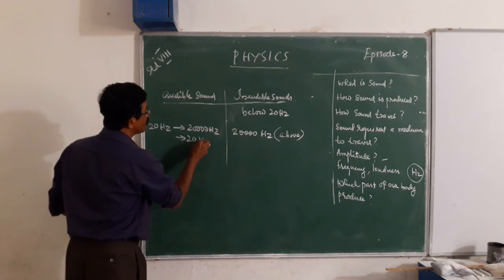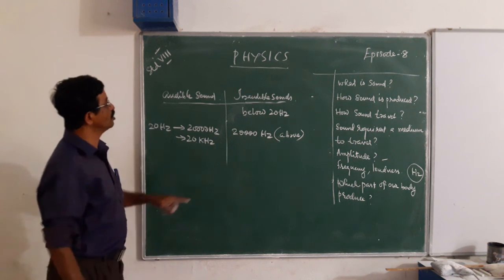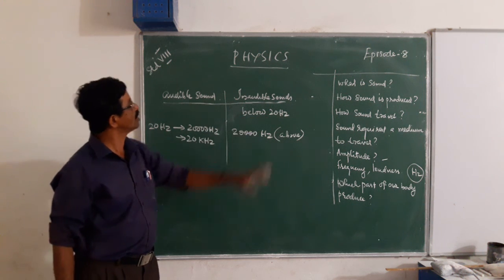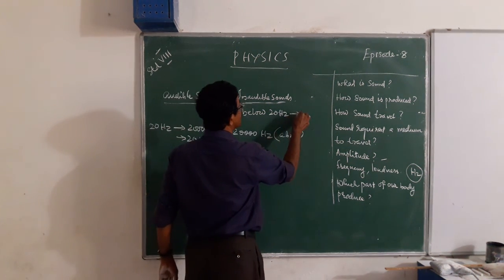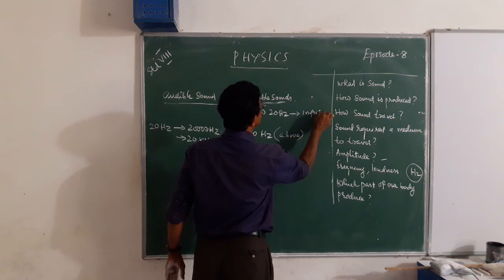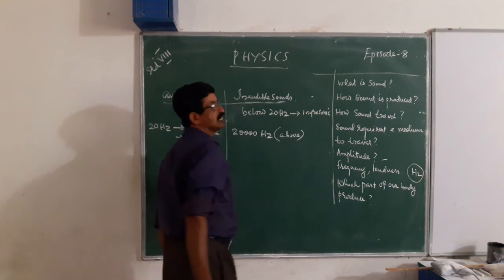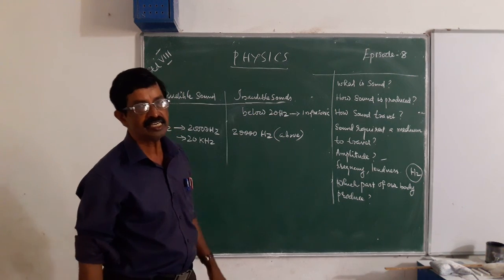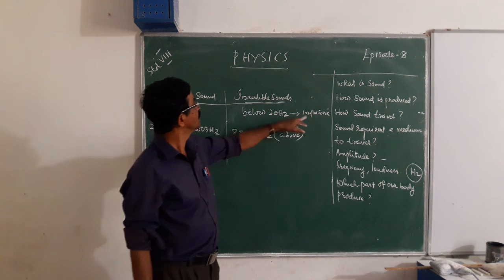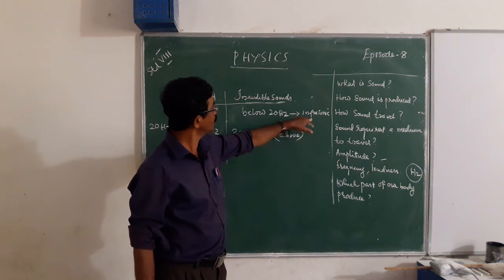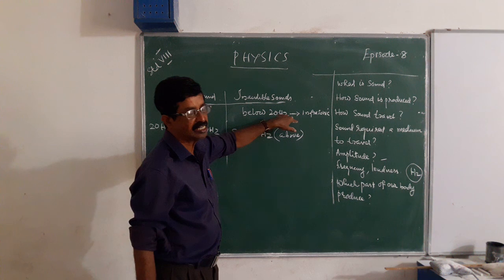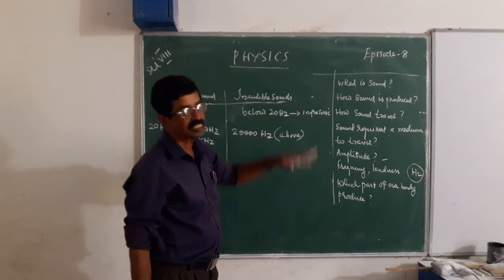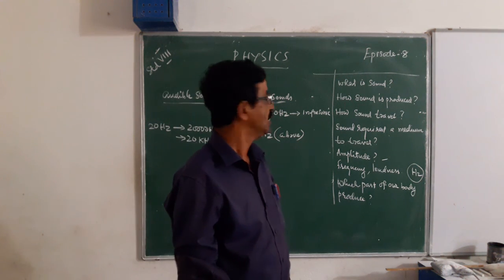A sound below 20 hertz that we cannot hear is called infrasonic sound. These sounds can be heard by some animals, for example elephants and dolphins, which can hear frequencies below 20 hertz.